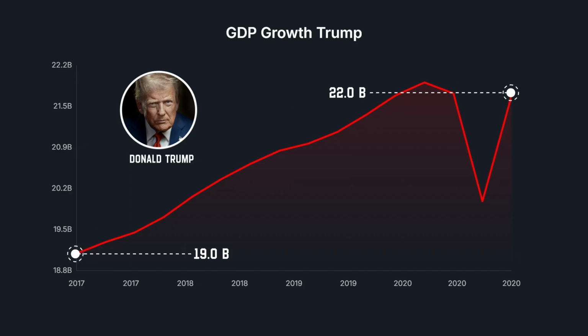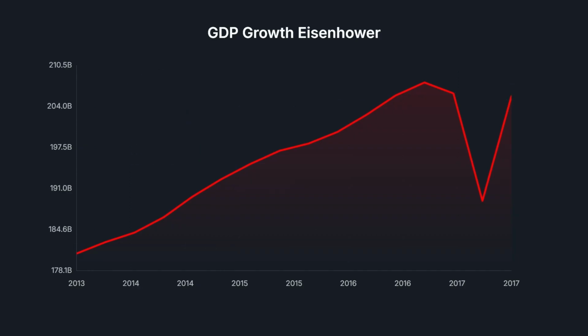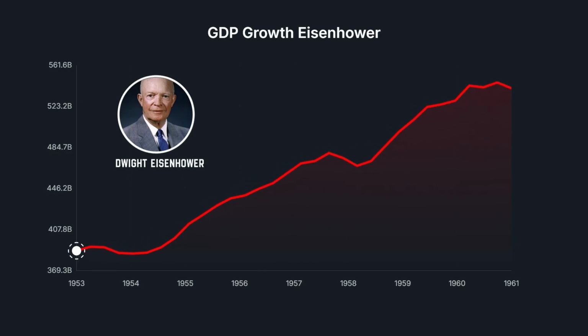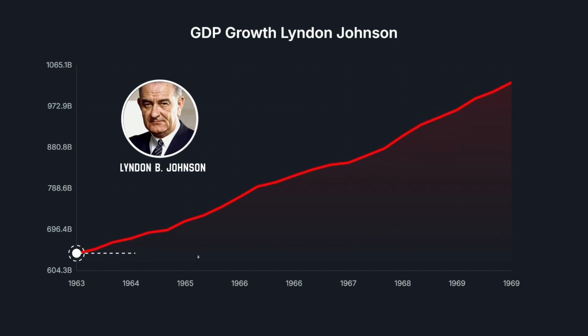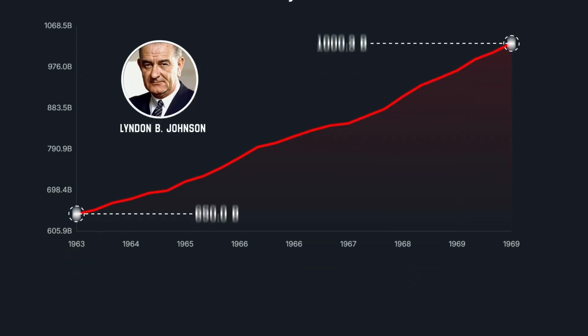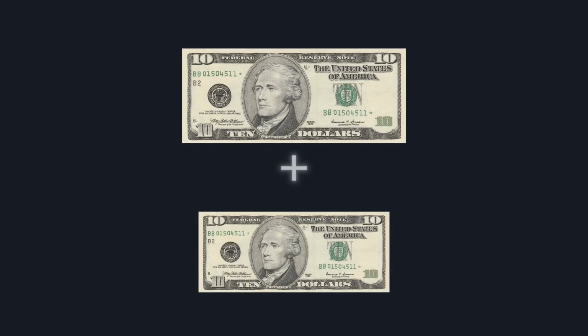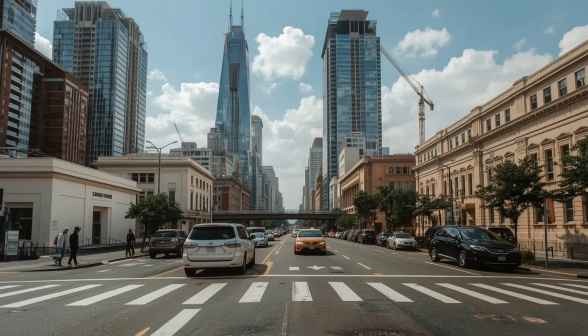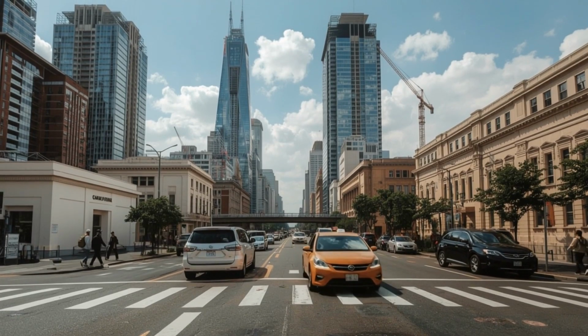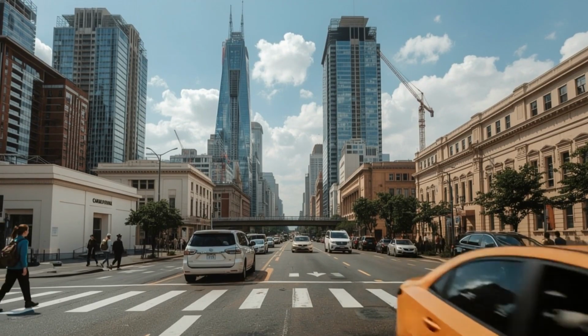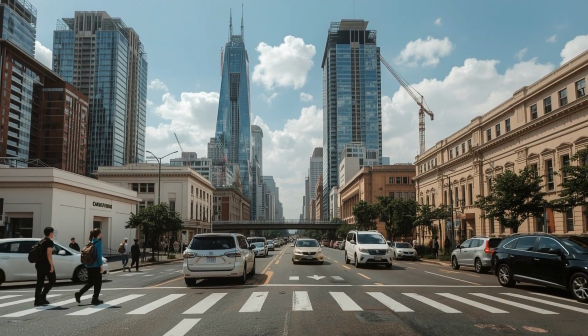Well, let's look into this in depth. Strangely, Eisenhower, who had a GDP in billions of 390 and ended with 540, and Lyndon Johnson, with 650 ending with 1,030, had more growth than Trump. How? Well, that's the illusion of big numbers. If you have $10 and earn $10, you doubled your wealth. It is as if Eisenhower and Johnson had a store and added a second floor to it, while Trump added a small extension to it.